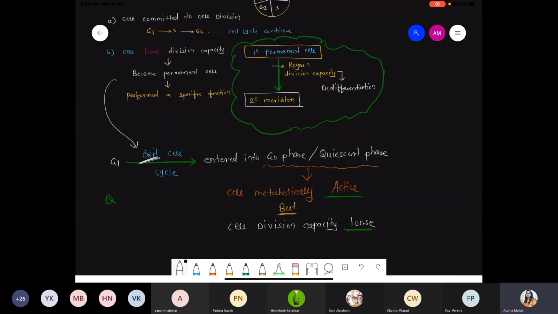चलो, very good. Now we are talking about this exit. Exit को हम continue करें. एक तो हमने समझ लिया that the cell loses its division capacity and exits the cell cycle. But the cell is metabolically active, it performs its specific kind of function. But now what happened? They lose cell division capacity. तो अभी exit कैसे होगा? Because you know very well, plants show continuous growth, because sometimes a leaf can also undergo division.